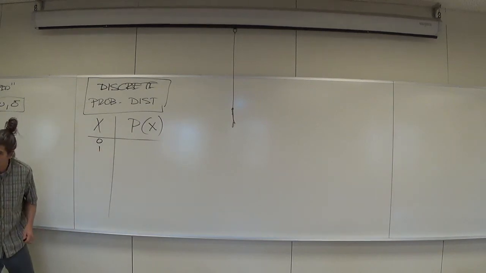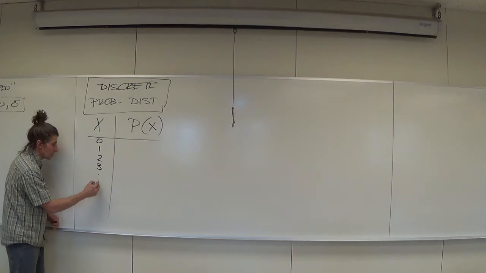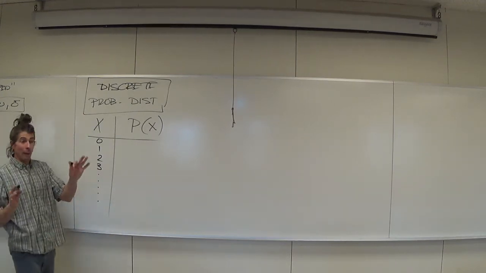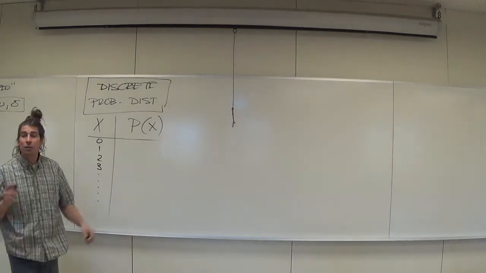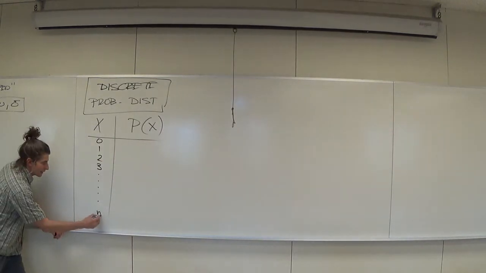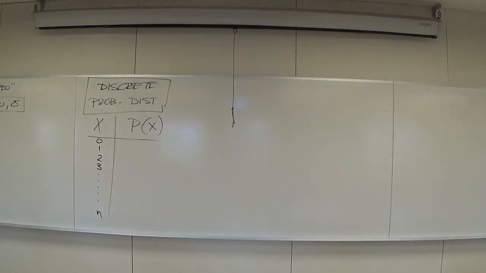This would have to be 1, then this would have to be 2, and this would have to be 3, and you just keep on going until you got to what? Actually, you could have an IQ above 100. You'd keep on going. If you don't mind, I'm gonna put n in here, because I'm gonna try to keep this more general than specific. Generally speaking, you have to keep going until the biggest possible value you can have. Compared to the chickens, right?